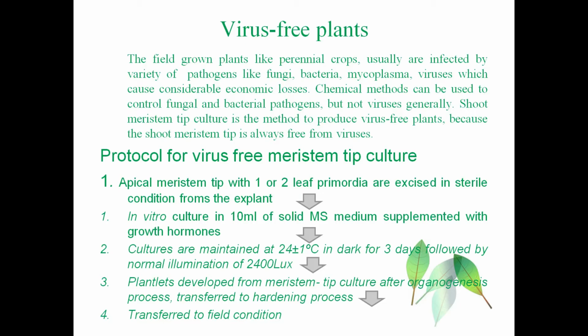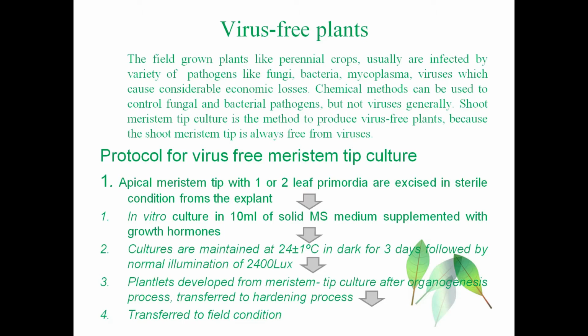Now let us see the protocol for virus-free meristem tip culture. First we have to collect the virus-free apical meristem tip from the plant with 1 or 2 leaf primordia, and this becomes the explant. This will be cultured in vitro in 10 ml of solid MS medium. This MS medium must be supplemented with growth hormones, and the culture environment must be maintained at 24 plus or minus 1 degree Celsius in the dark for 3 days, followed by normal illumination of light at 2400 lux.